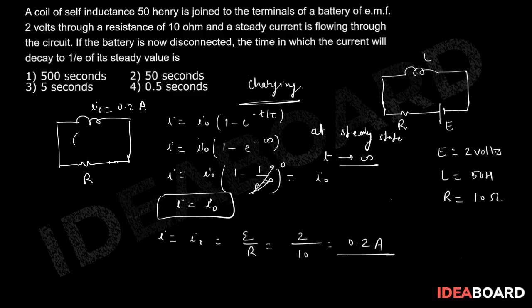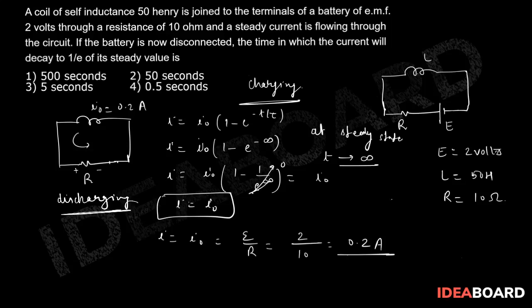So the circuit will restore the energy, because it has stored the energy in the form of EMF. Now it will start flowing the current like this. So current will start decaying in the coil, right? So this is simply a case of discharging.